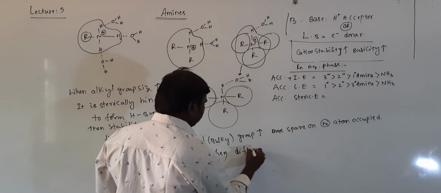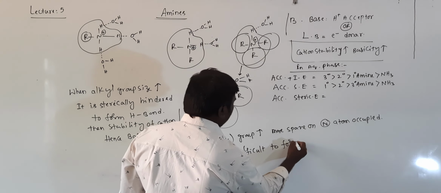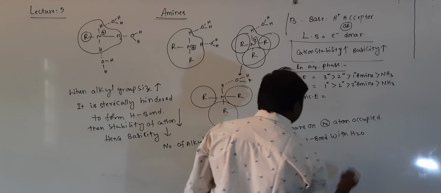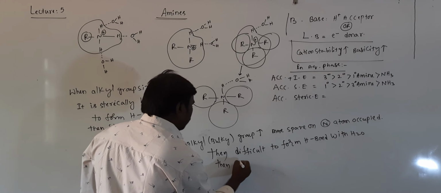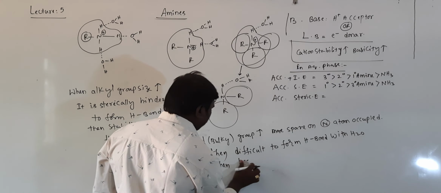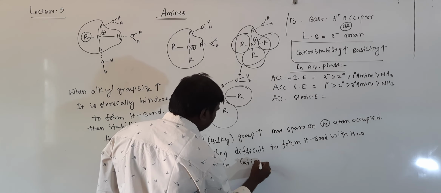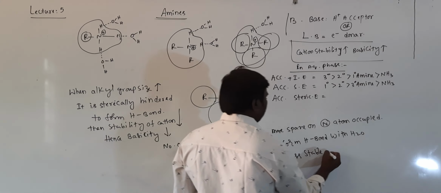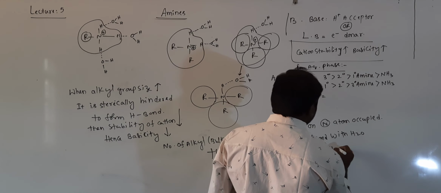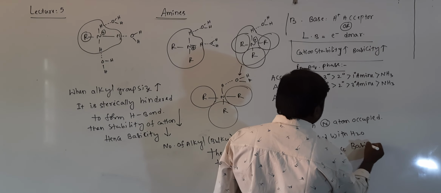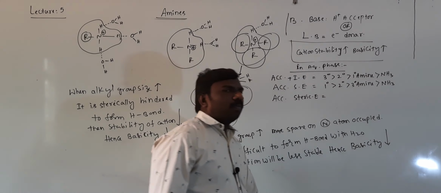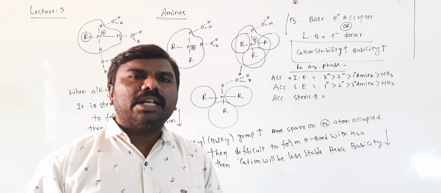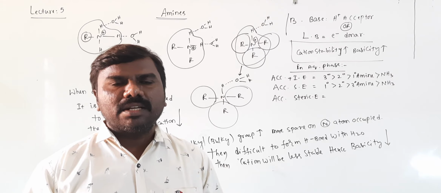Difficult to form hydrogen bond with water, then the cation will be less stable, finally hence basicity less. More the alkyl groups increase, more bulky groups, sterically hindered, no chance to form hydrogen bond, cation will be unstable, means less basic.